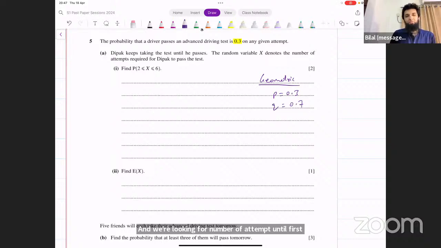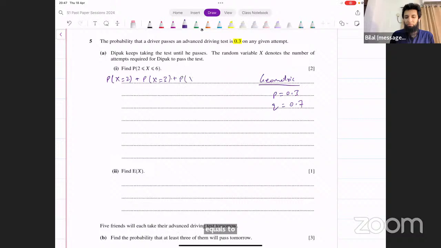Probability of X being between 2 and 6. One way to do this would be that you find all of these separate probabilities, and you can do that. It's not going to take that long. You can try that. X equals 2, X equals 3, plus X equals 4, plus X equals 5, plus X equals 6.